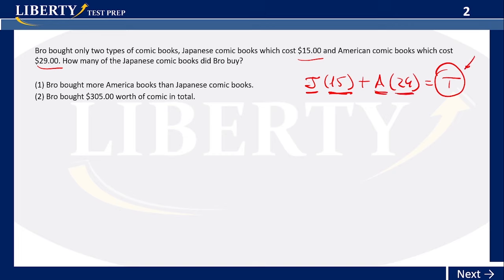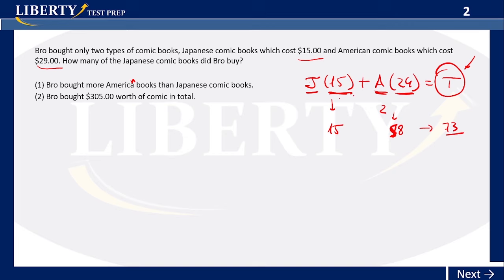Now, let's see the first one. Bro bought more American comic books than Japanese comic books. What will happen? The Americans are greater than the Japanese, but we have no restriction though. So let's say if the Americans are 2, this value would be, not 48, this 30, so it would be 58, I'm sorry, 58. Japanese could be 1, so you get 15 and the total is 15 plus 58, which is equal to 73. Is that possible? Yes, because we have no restriction.